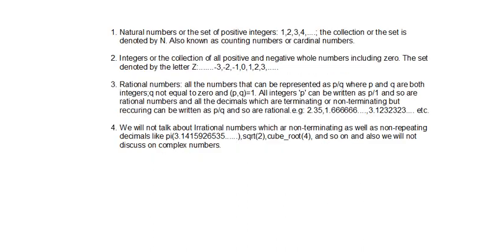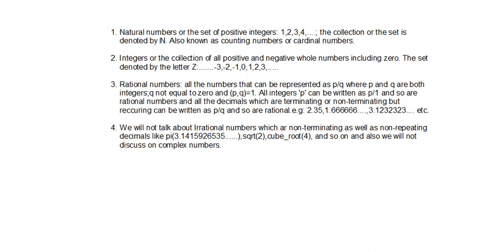Now, what are natural numbers? Natural numbers are the set of positive integers. We know it's 1, 2, 3, 4, and so on. This collection, the set, is denoted by N, written in a certain style with a mark here, and they are also known as counting numbers or cardinal numbers, because these numbers are used for counting.